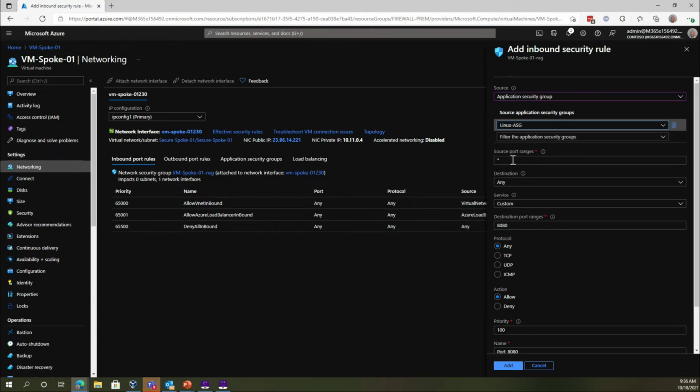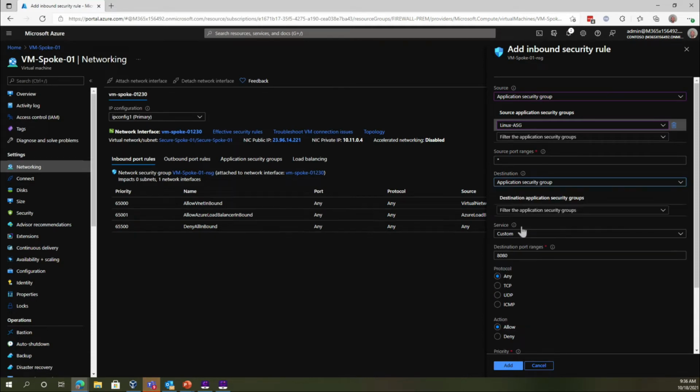Ports, or I can choose everything. Star is everything, obviously, but I can choose ports. If I wanted to say my application servers can only communicate with my database servers on port 5656, this is where I'd enter that information. So what I'm saying is this is the tag that'll be attached to the machine. This is the destination of that machine here.